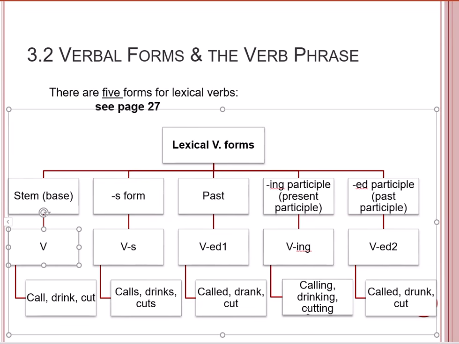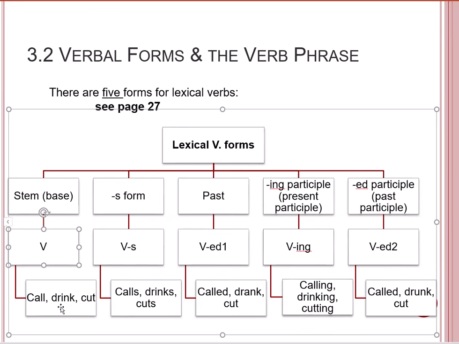And be aware that we're not talking about the function here, we're talking about the form. Of course, the function of the past tense is different from the function of the past participle. The context in which they appear is different. So here we're talking only about the outer structure, the form of the verb.